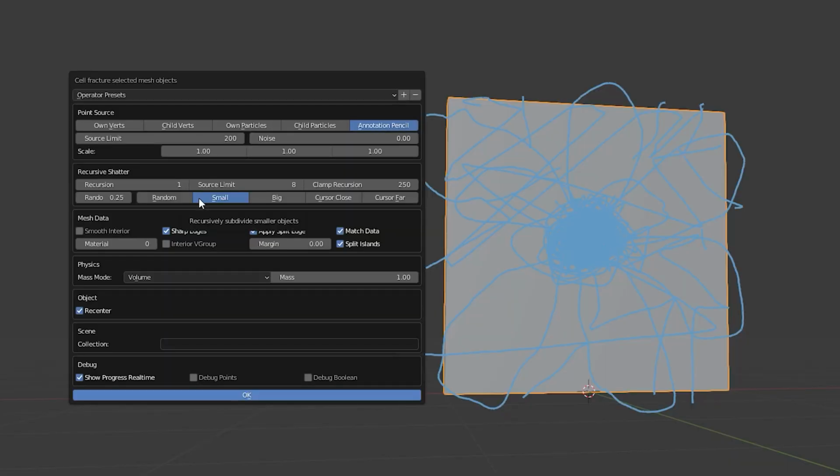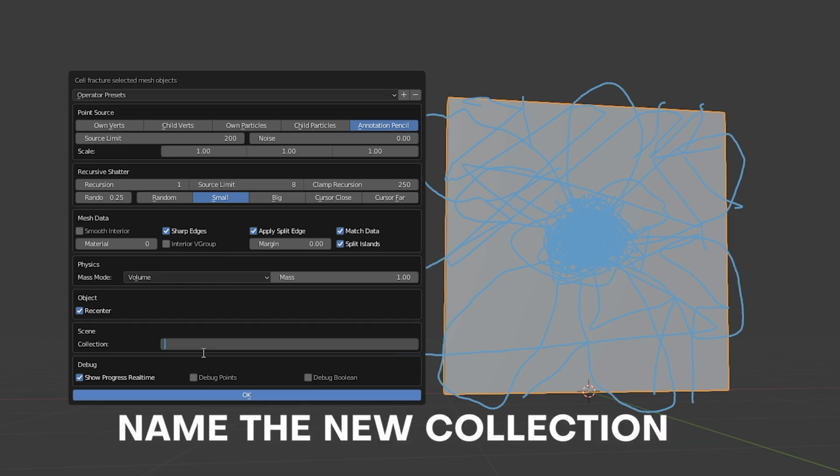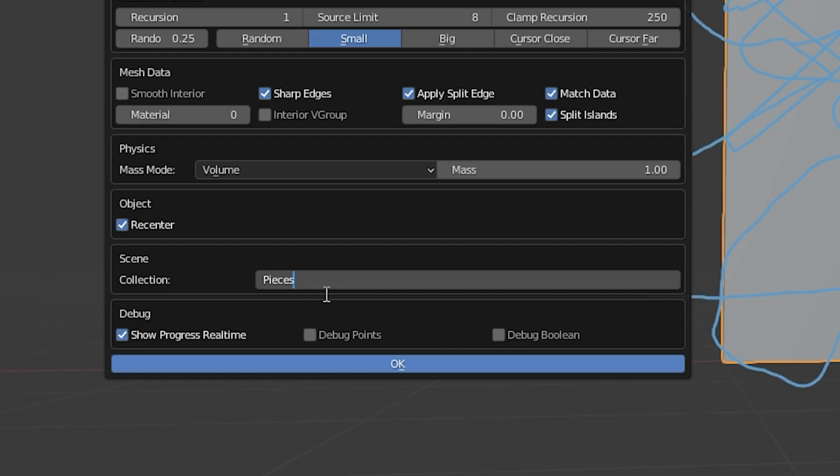Go ahead, you can have fun with these settings here. Oh, and the most important setting of all is that you want to make sure that in scene collection, you go ahead and give this a name. So let's go ahead and name this Pieces, like Reese's Pieces.